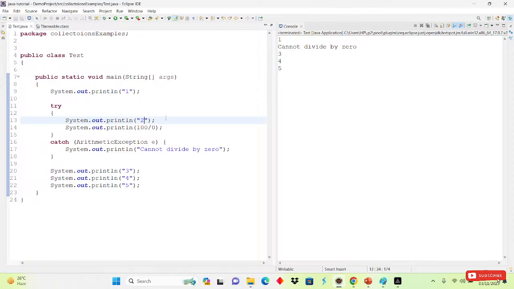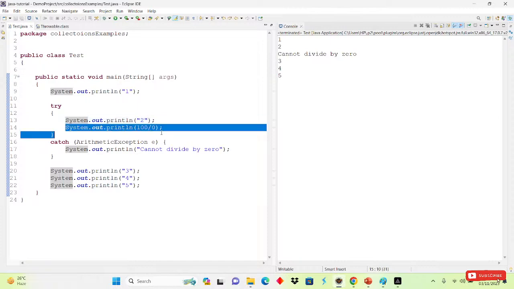Okay. Now if I want to print this one, simply we will run this one, and we will get 1, 2, then cannot divide by 0, 3, 4, 5. So why is it printing like that? Why is it printing 2? Because we have written it right here inside the try block. The JVM will see the main method and it will come here and print 1 on the console first. After that, here is the 2, that is the System.out.println, so it will print 2 on the console. After that, here is the 100 divided by 0.